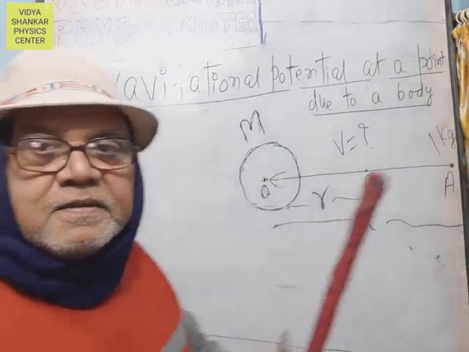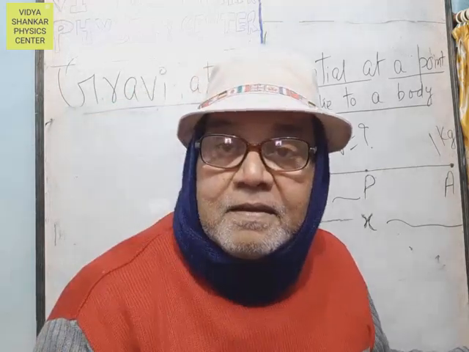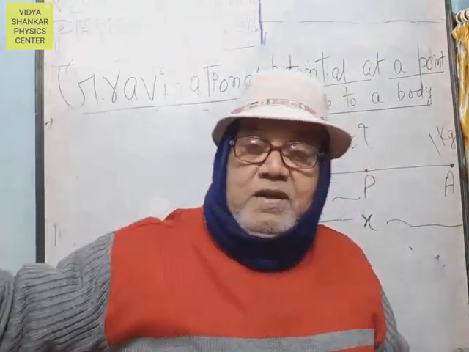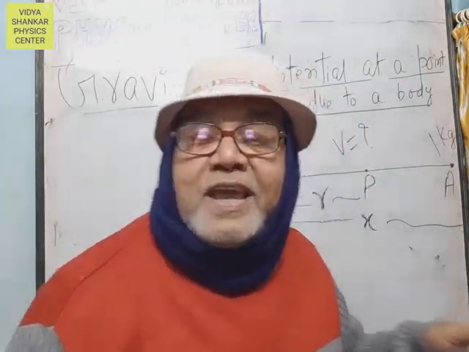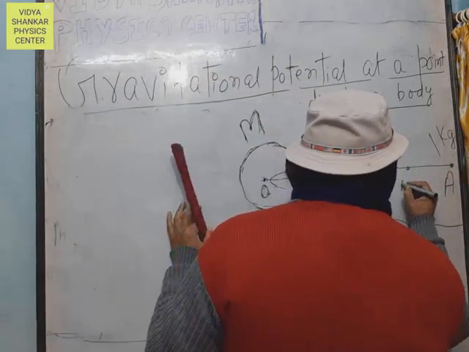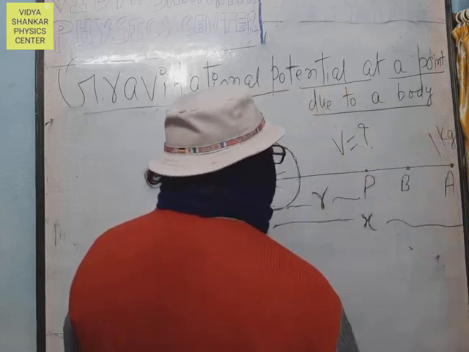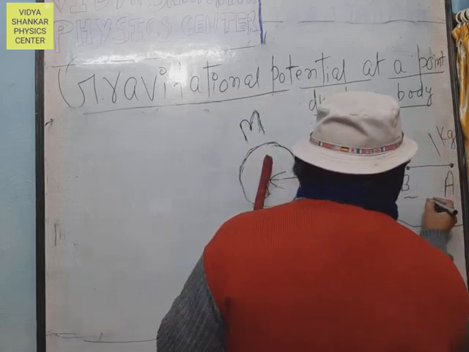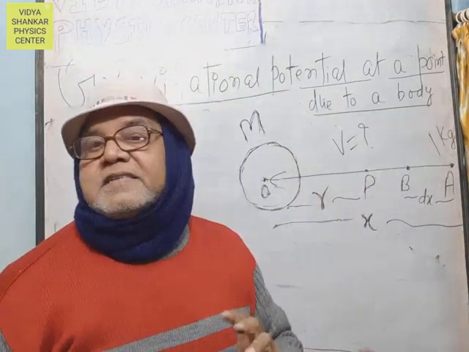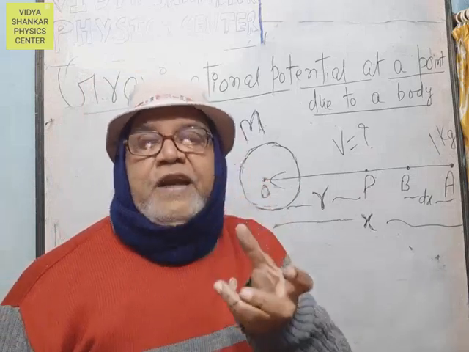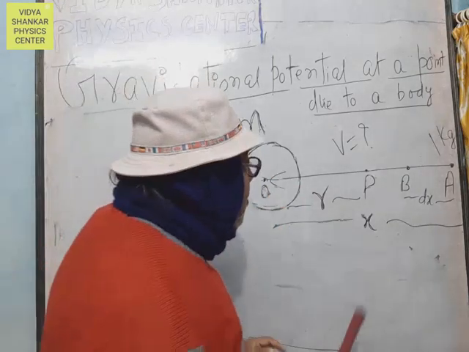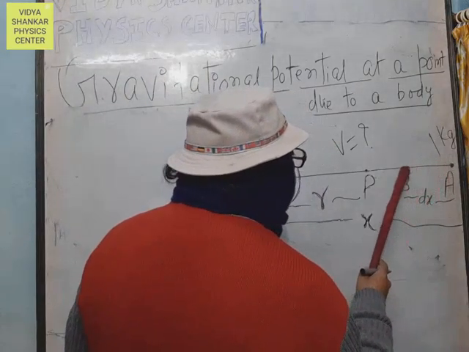Now, gravitational potential is nothing but the work done in bringing unit mass from infinity to a point. But here, we consider the work done in bringing the unit mass from point A to point B, covering a small distance dx. The smallest value of x is dx.